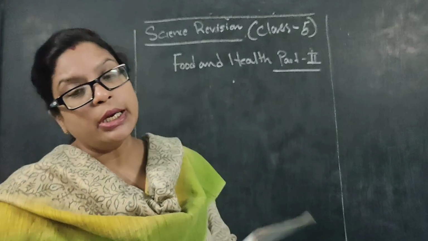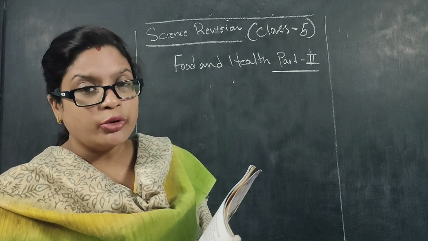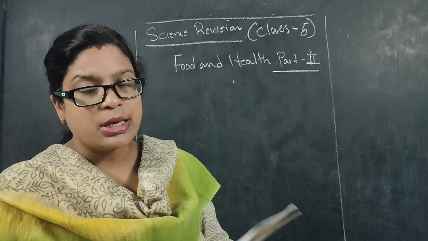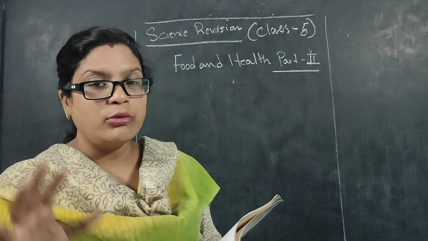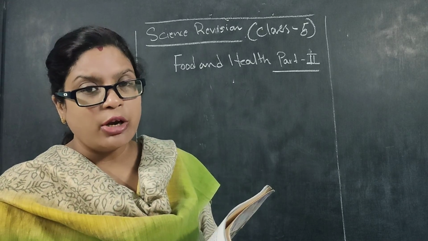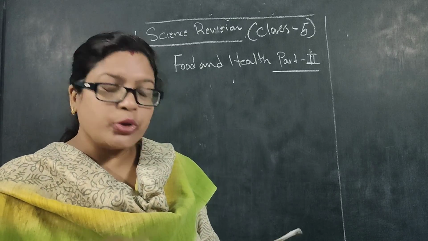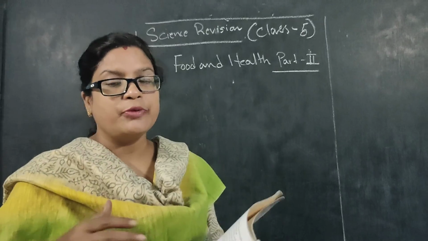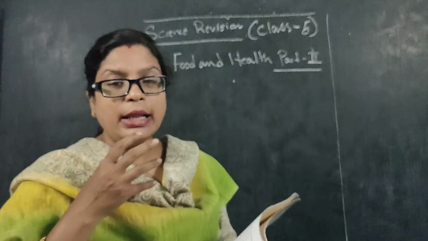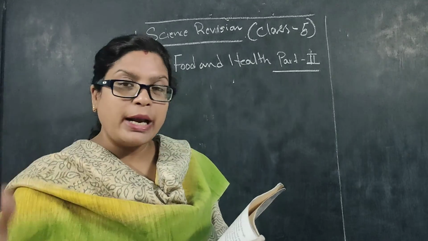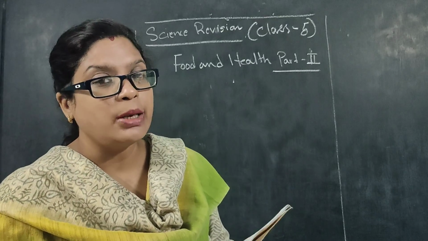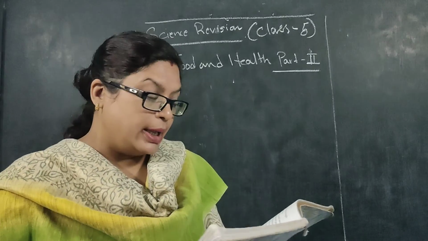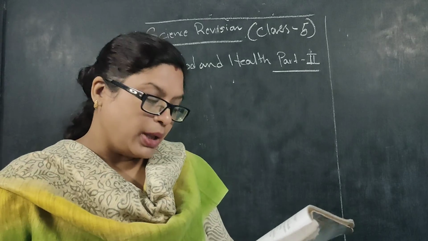Number one, through eating infected food. That is not only through the human being, but it can be caused by germs. If we do not preserve food, if we do not store water properly, infection can occur in our body. Okay, now through air, how is it occurring? Suppose an unhealthy person is sneezing or coughing, then that will spread in the air, and if a healthy person breathes it, the germs will enter easily inside the body. So in this way, through air, the germs can enter.